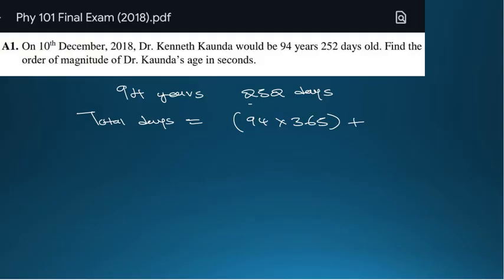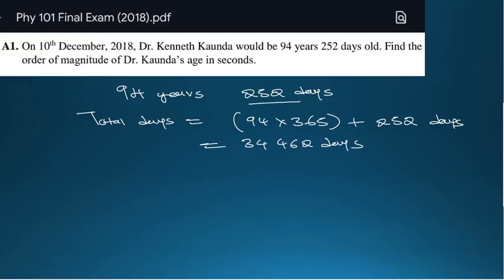Then we are adding these 252 days. So what we are going to find is the total days of our Dr. Kaunda, which is going to be 34,462 days.